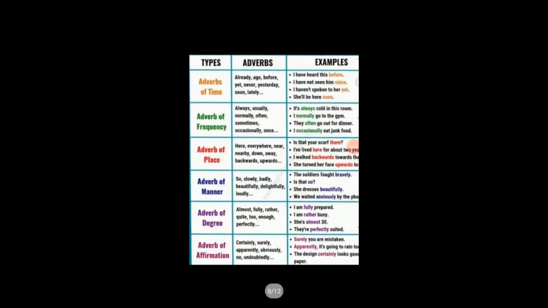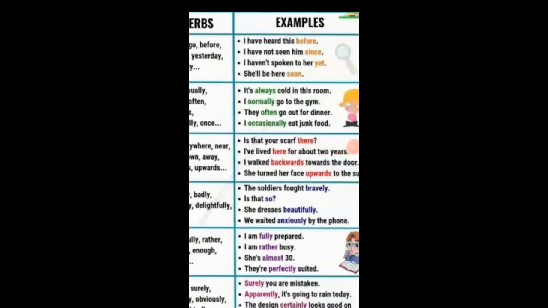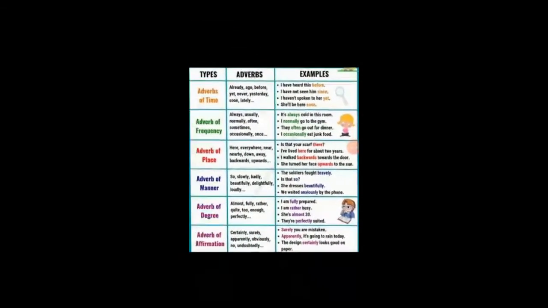The next is adverb of frequency. In the adverb of frequency, the list is shown: always, usually, normally, often, sometimes, occasionally, and once. These words show you the adverbs of frequency. And in the sentences, how they are used. It's always cold in this room. I normally go to the gym. They often go out for dinner. I occasionally eat junk food. So always, normally, often, occasionally are all adverbs of frequency, that is how many times an action has occurred.